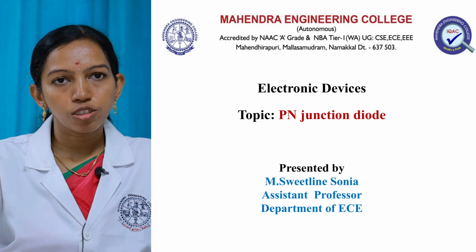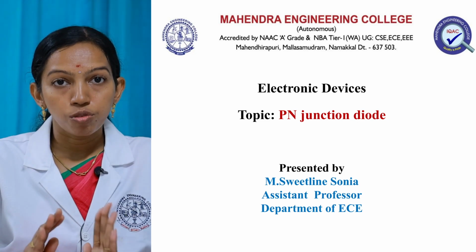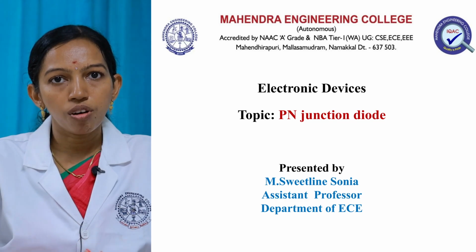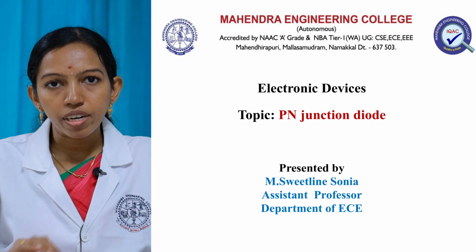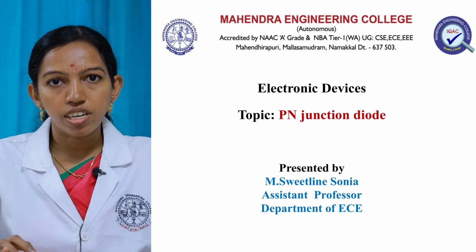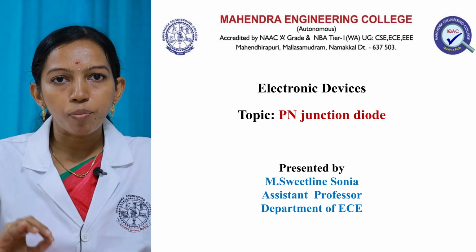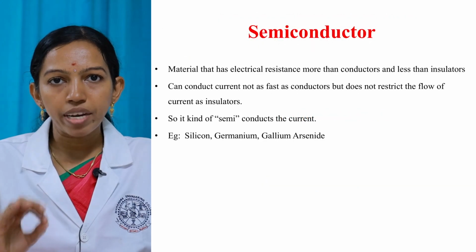Now I am going to present the topic PN junction diode. Two of the most widely known semiconductor devices that are commonly in use are junction diodes and transistors. Both come under the common category called solid state devices. A solid state device is nothing but an electronic device which can be operated only by the movement of electrons in a solid piece of semiconductor material.